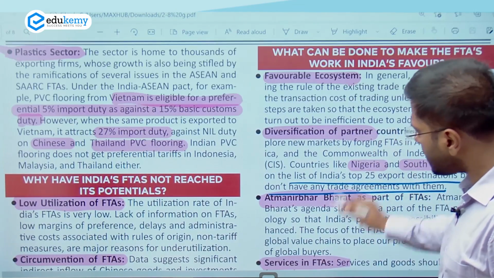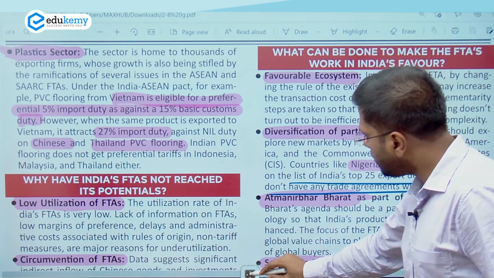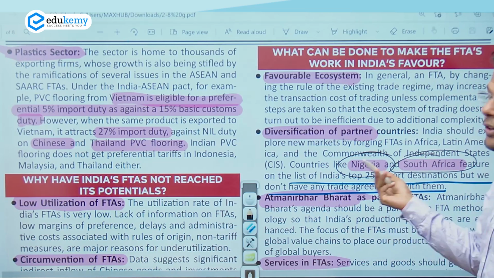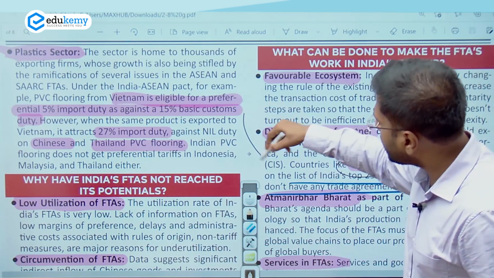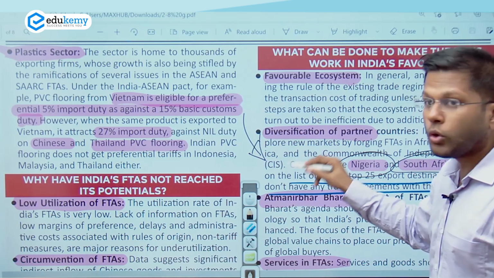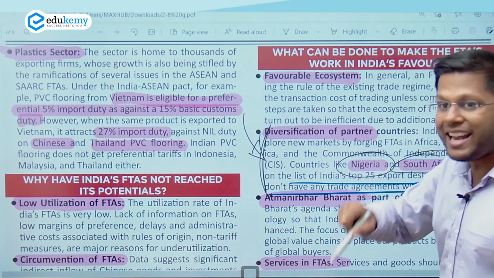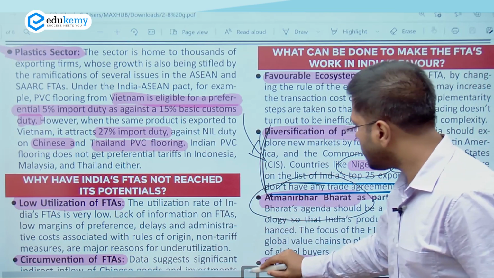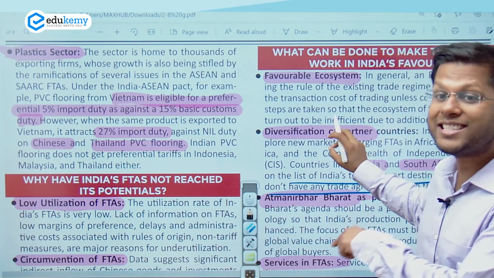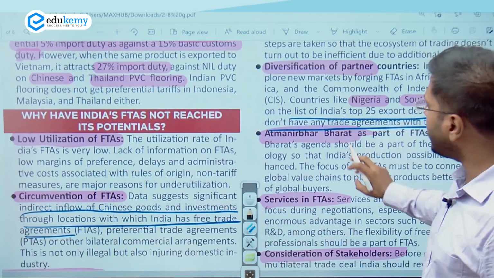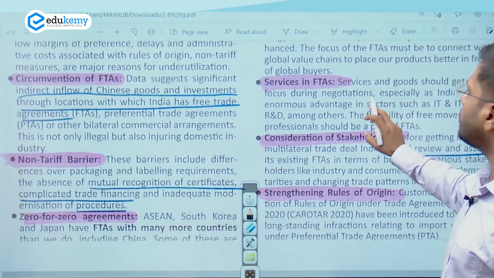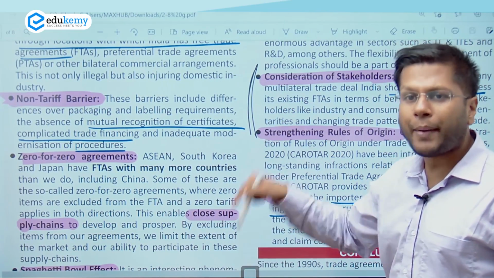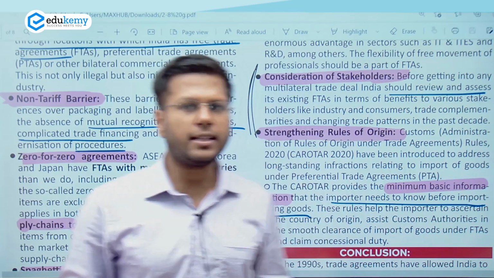Now, some more example of it is, some of the African countries, we trade very much with them, Nigeria or South Africa, but we don't have agreement with them. So this is what is required right now, to have the focus on those countries which are less in focus and yet important for India's external trade, right? So this is what is important. Atmanirbhar Bharat, we need to have these kind of production linked incentive programs. This is what India is doing right now. So these are the solutions to this kind of problem, right? Now, we should also speak to the stakeholders whether free trade agreement will impact India's production or not. So this is another solution here.